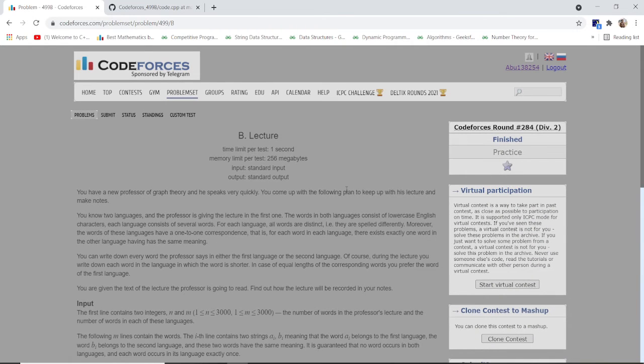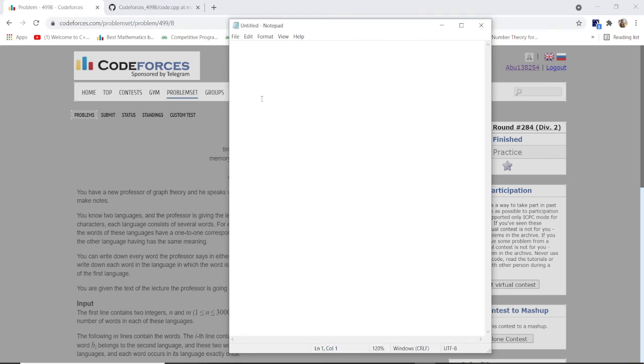So the name of the third problem is Lecture. Let's jump into the explanation. According to the question, at first I have two integers. Suppose the integers are n and m. n is the number of words and m is the number of words also.